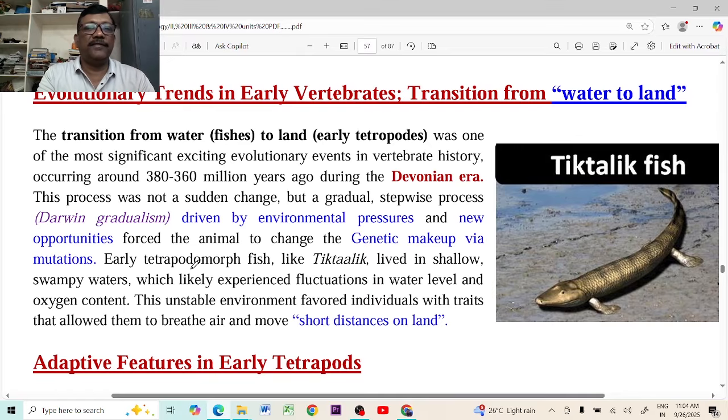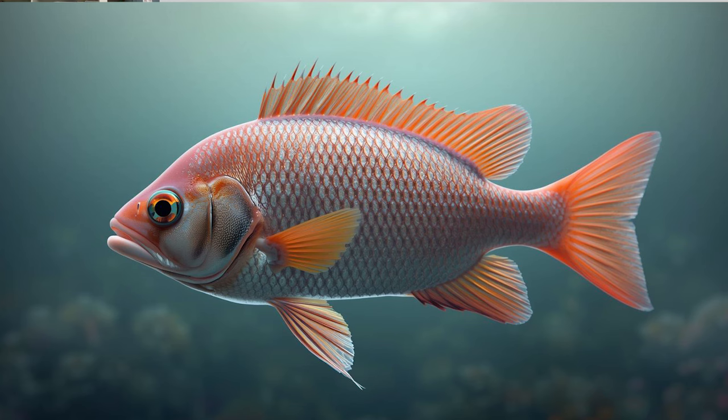The topic is evolutionary trends in early vertebrates, the transition from water to land. This is nothing but how the fishes evolved as the tetrapods and how they journeyed towards the land. What are the changes that took place in the fishes to make their journey towards the land possible?